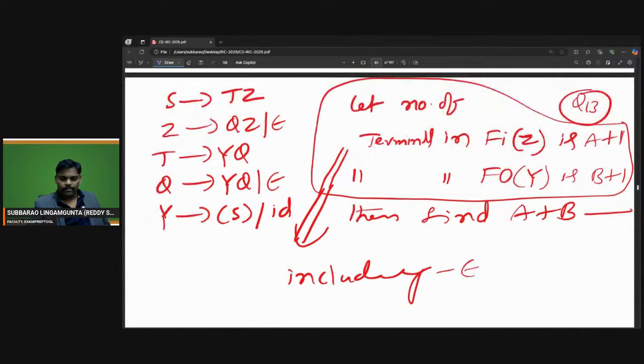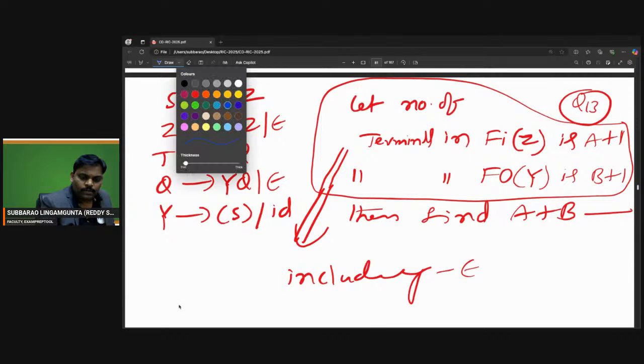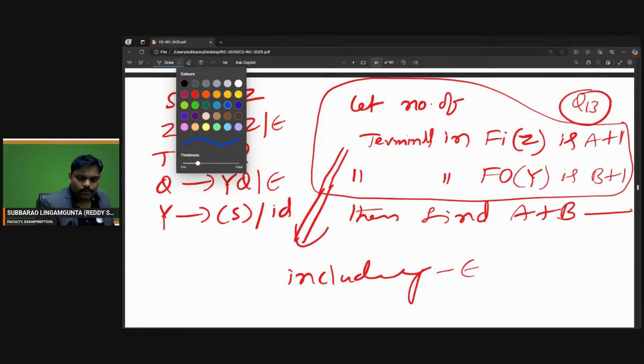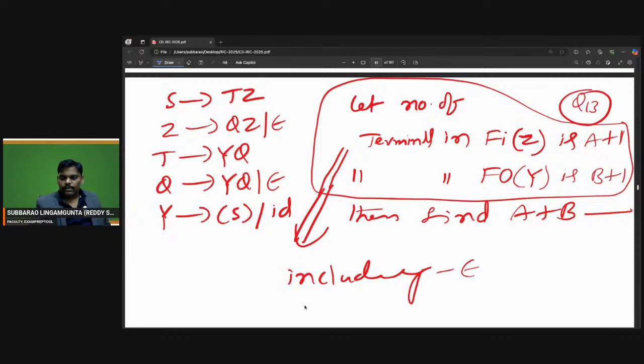What we did? The answer for this problem is... Let me write here. In the last class, this is the last problem we did. Remember, I unfortunately wrote non-terminal here, but it is a terminal.